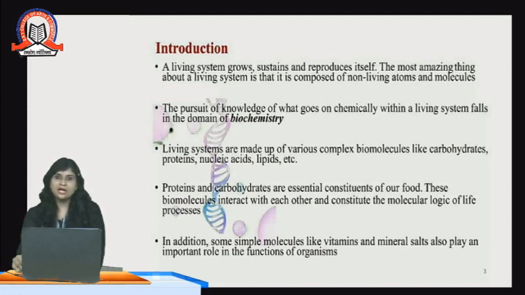Nucleic acids are responsible for the genetic tissues and genetic organelles, etc. Proteins and carbohydrates are essential constituents of our food. These biomolecules interact with each other and constitute the molecular logic of life processes.